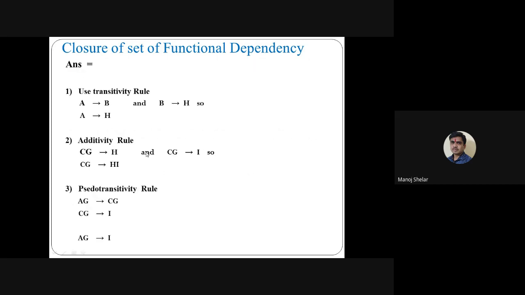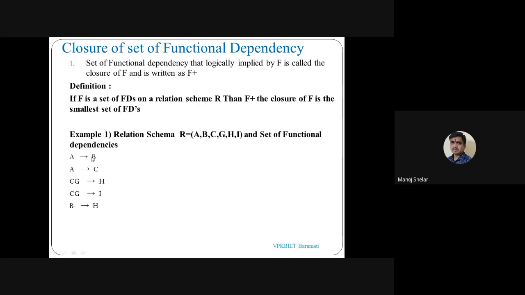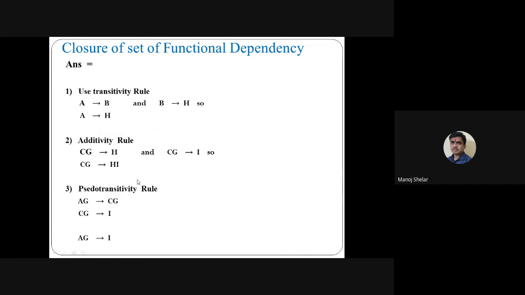Here, first use the transitivity rule. A implies B and B implies H. Combine these two and apply the transitivity rule. So the new functional dependency is A implies H, and it is a part of the closure.